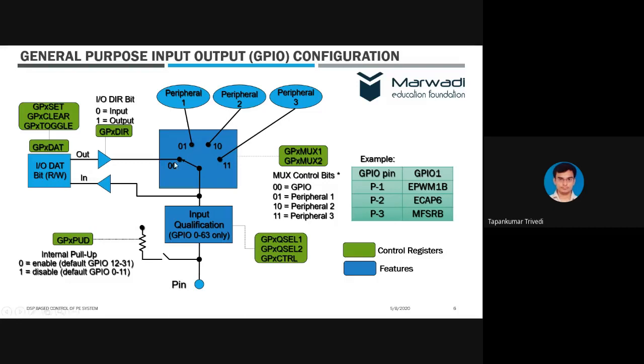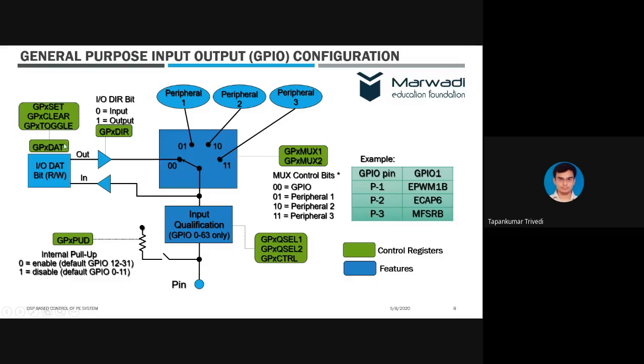So here we have a slightly complex configuration where on one hand we have a GPIO. Any IO with out and in, these are buffers. So out and in will be attached to the GPIO, then there will be peripheral 1, peripheral 2, and peripheral 3, right?